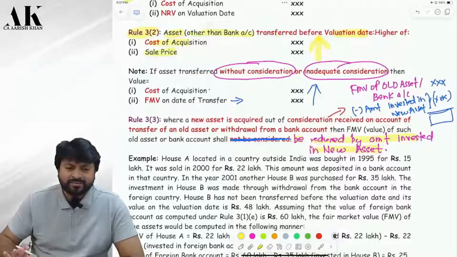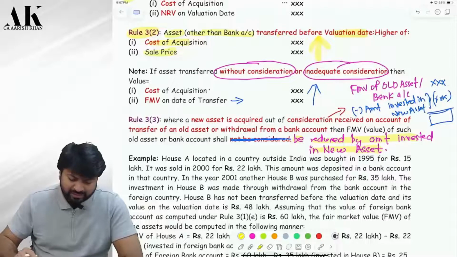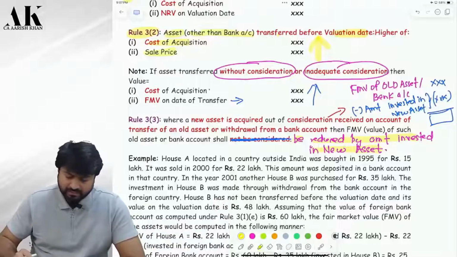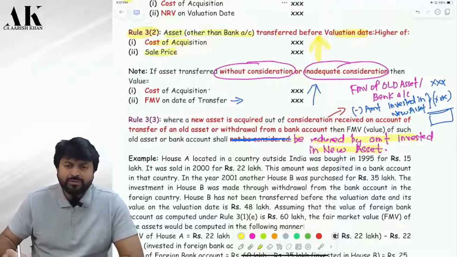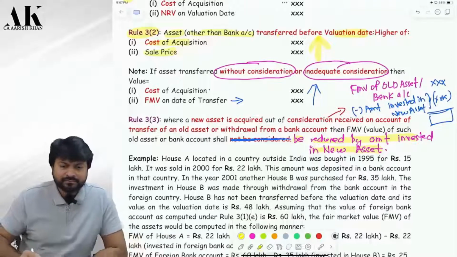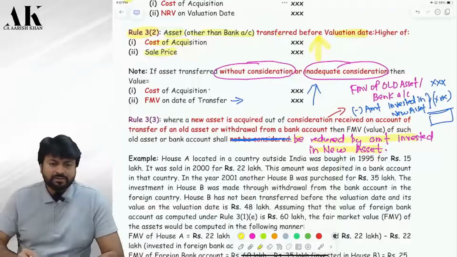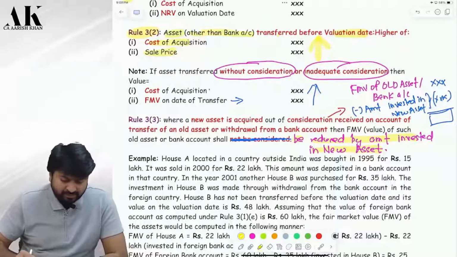Is it clear? Now let's talk about house B. You purchase house B for how much? 35 lakhs. The investment in house B was made through what? Made through withdrawal from the bank account in the foreign country. House B has not been transferred before the valuation date. So how will house B be valued? 3.1. Okay. The valuation of house B was 48 lakhs.